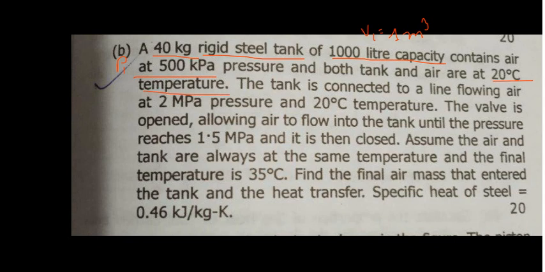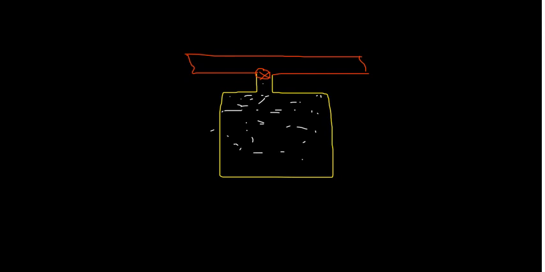So let me draw the figure simultaneously. This is the tank, it is connected with the pipeline, and here is one valve, and initially the valve is closed, and there is some air present inside this. It has some pressure and temperature, and volume is 1 meter cube. The body of this container and the air inside are both at 20 degrees Celsius.